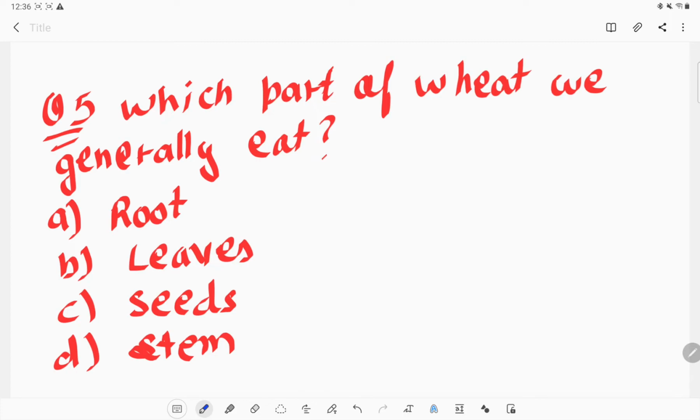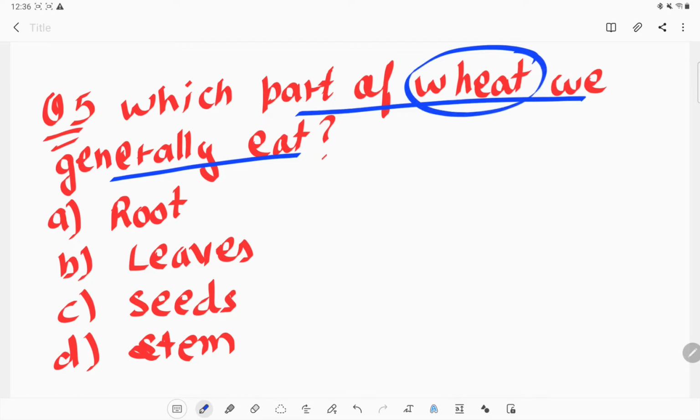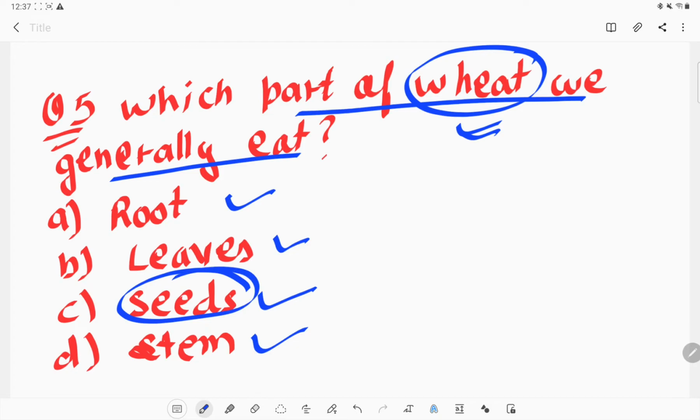Next question is: which part of wheat do we generally eat? Like the wheat plant, we do not eat the whole plant. We eat only a part of that wheat plant. What is that part? Is that a root, a leaf, a seed or a stem? We eat seeds of the wheat plant.